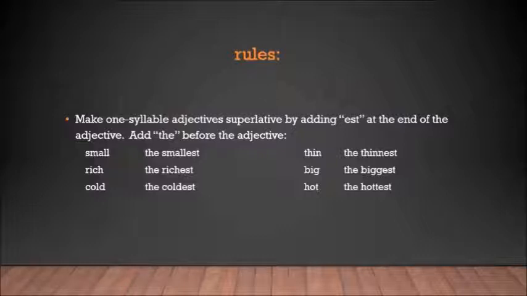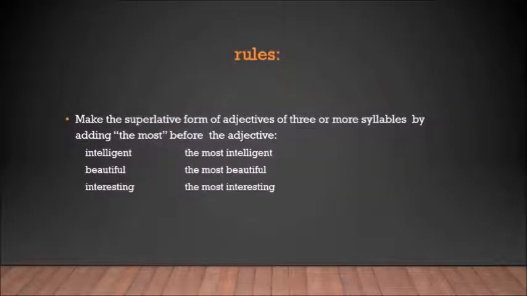Hot, the hottest. Remember that in the case of thin, big, and hot, you duplicate the last consonant. Thin, the thinnest with double N, the biggest with double G, and the hottest with double T. You make the superlative form of adjectives of 3 or more syllables by adding the most before the adjective.